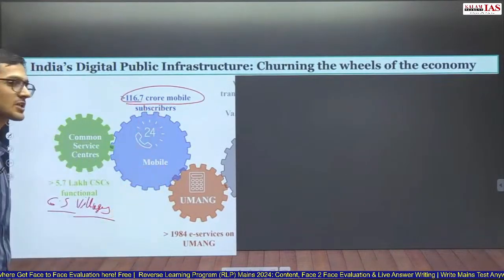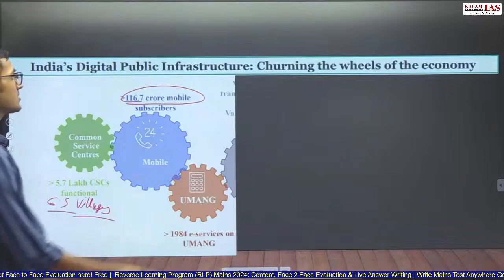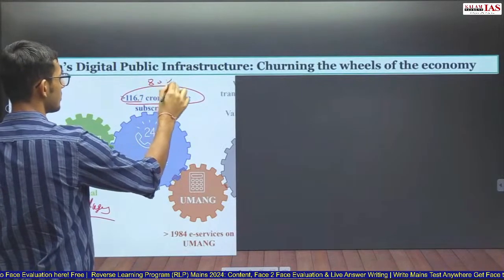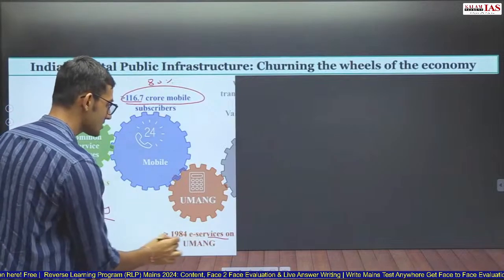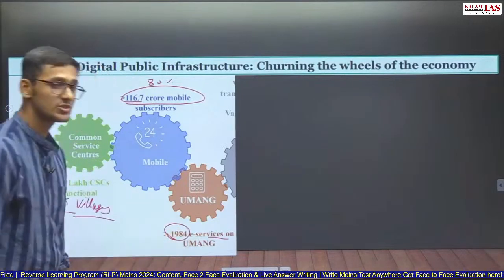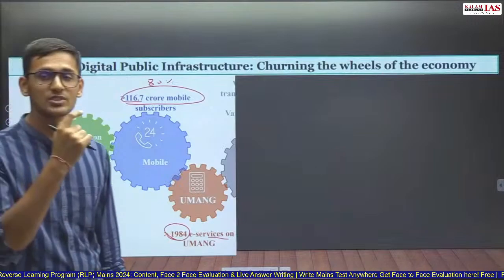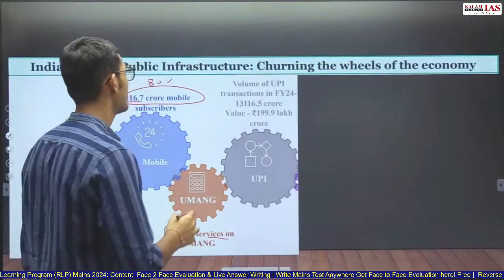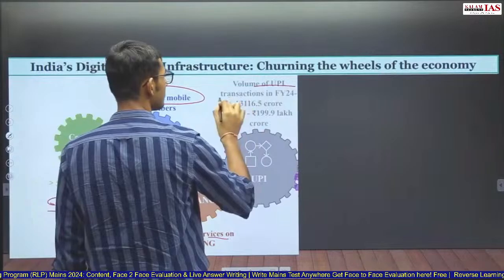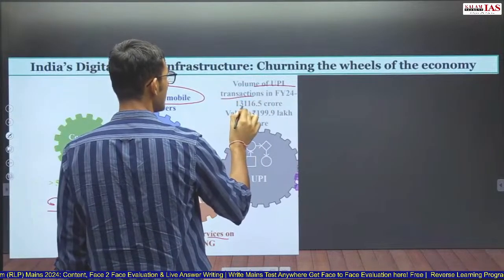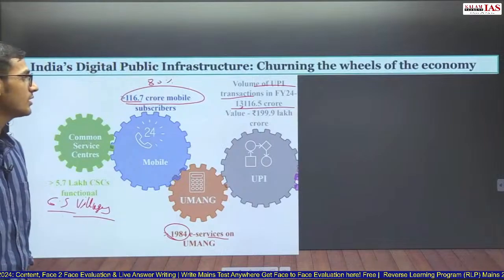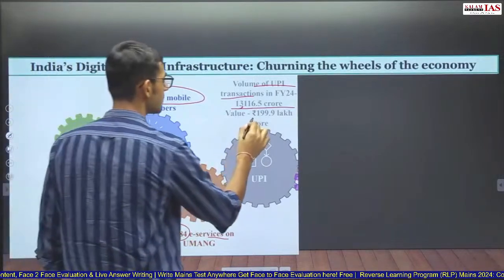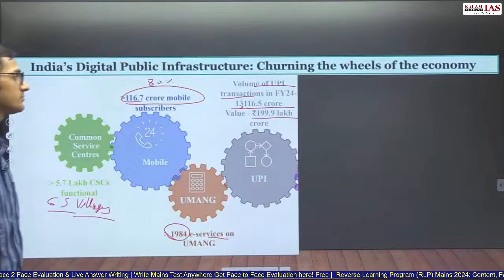116.7 crore mobile subscribers exist in the country. So that is around 80% of the population of the nation that now has a mobile subscription. Umang service app has around 1984 e-services. That is around 2000 e-services are there in the Umang service app. Volume of UPI transactions in the financial year 24 has increased to 13,000 crore transactions, with a value of 1,200 lakh crore.